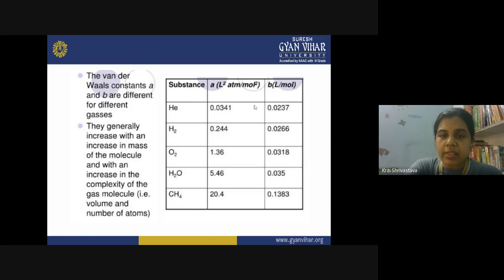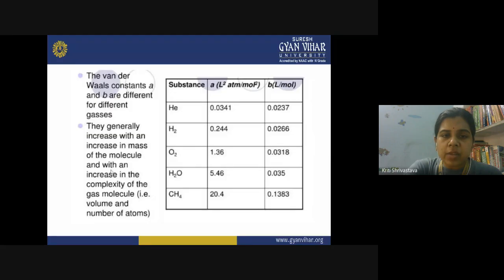The value of A is increasing in this direction, and the value of B is also increasing in this direction. They increase with an increase in the mass of the molecule, and with an increase in the complexity of the gas molecule.